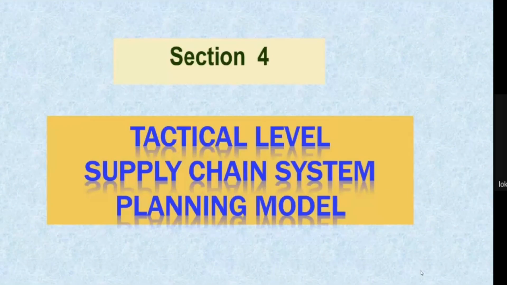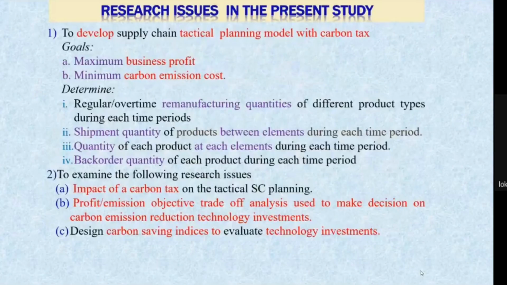Now we are coming to the application of this technique to solve our problem. We need to perform tactical level supply chain system planning. The issue in this study is to develop a supply chain tactical planning model with carbon tax.